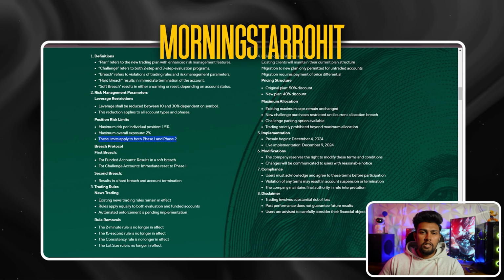And now if you see the new trading rule, it is similar: you can't manually open or close a trade, or manually put SL or TP, within the 5-minute window before and the 5-minute window after the news, which is basically a 10-minute window, 5 minutes before and 5 minutes after the news. You can't do anything manually, and if your SL or TP gets hit, that will be fine. And again, here they stated that these rules apply to both the evaluation and funded account.